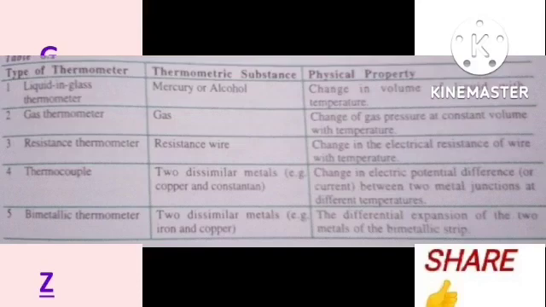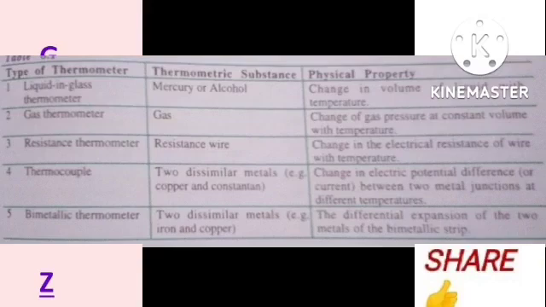Now, thermometric substance is basically that substance that is used to measure temperature, which has a property that varies with increase and decrease in temperature, or generally change in temperature. So in this thermometer, the thermometric substance is mercury or alcohol because their volume is directly proportional to the temperature, or they exhibit properties which are proportional to the change in temperature. Then we also have the gas thermometer, whose thermometric substance is a gas, and it depends on the change of pressure at constant volume with temperature.